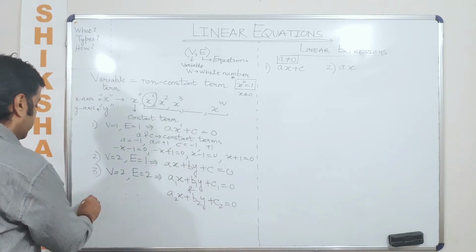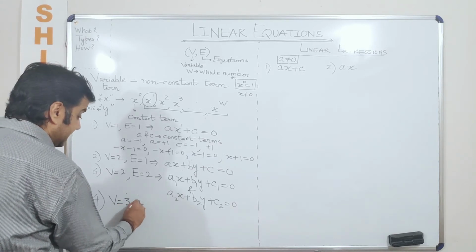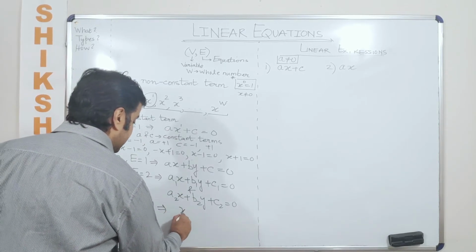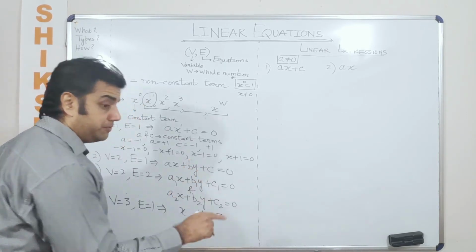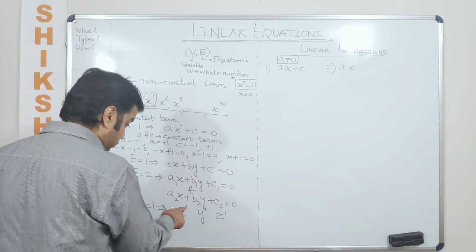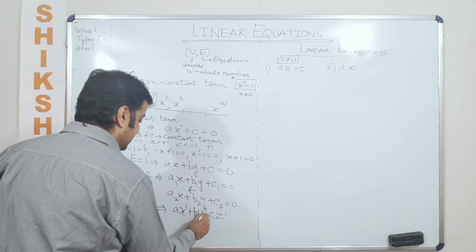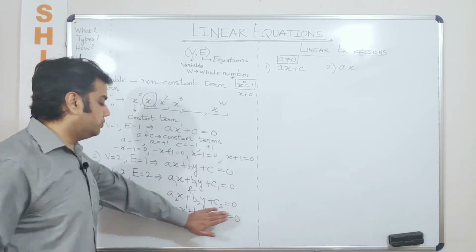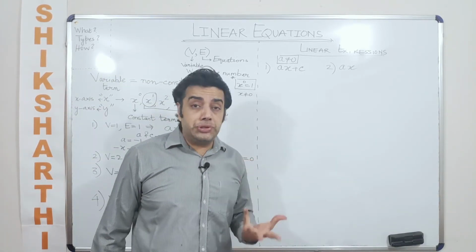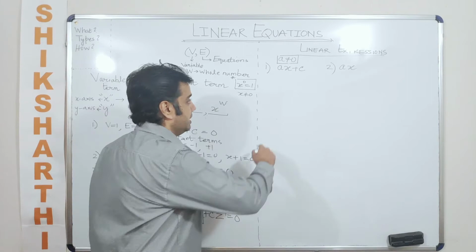For example, if I wanted to write only one equation with 3 variables, as I said, we can always scale up the discussion. In that case, I can take the 3 variables as x, y, z, along with the coefficients which are constants, and then I equate it to 0. If I don't equate it to 0, it becomes a linear expression of 3 variables.